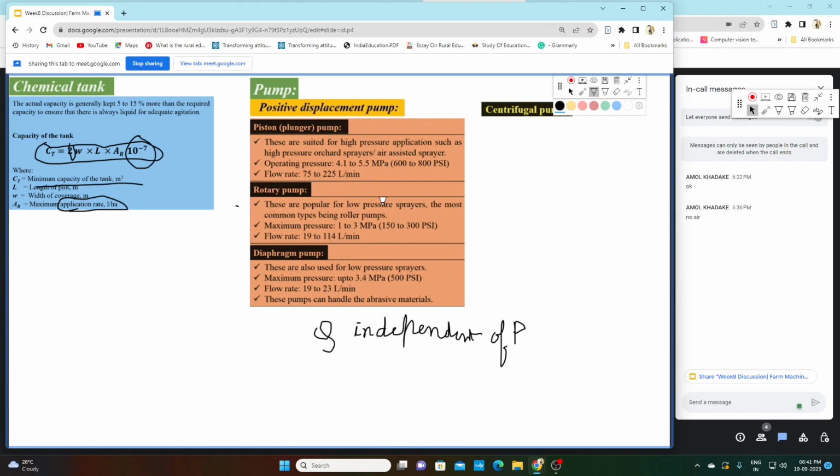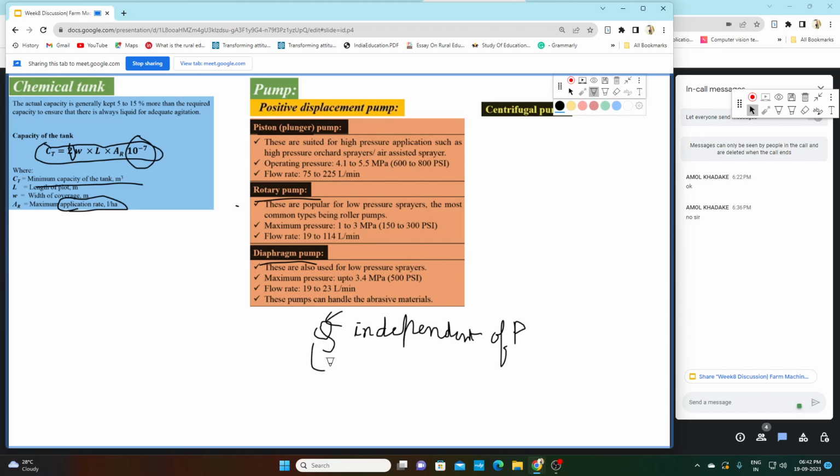In a positive displacement pump, the pump will be either a piston pump, rotary pump, or diaphragm pump. For each stroke of the pump you will get a definite quantity of flow rate. That is why we call it a positive displacement pump.